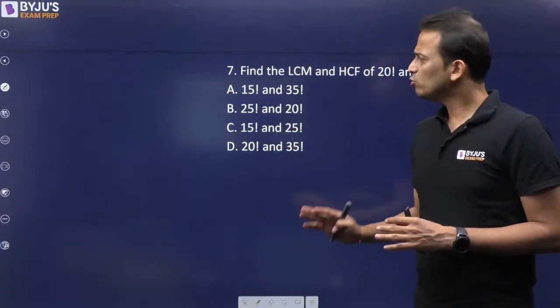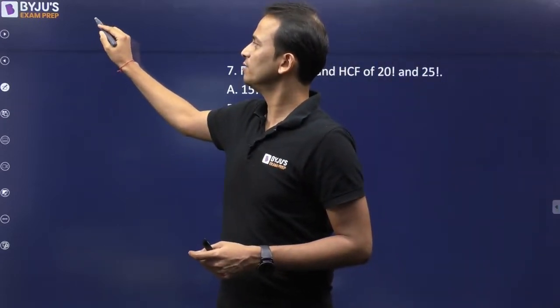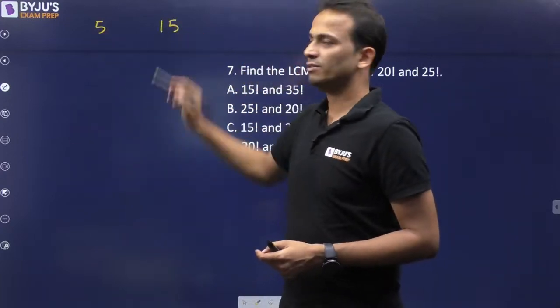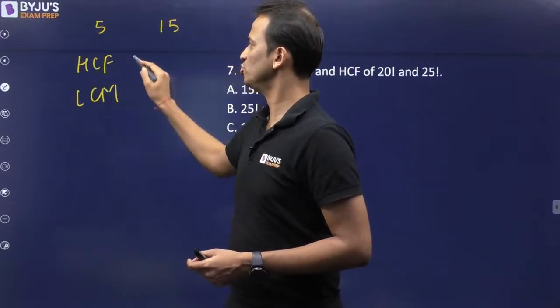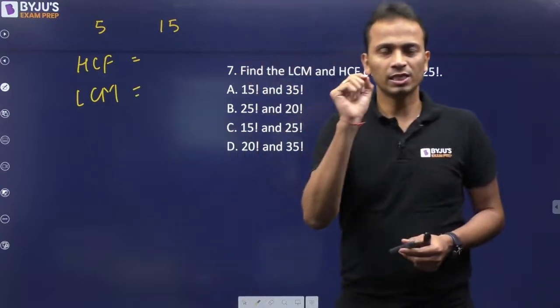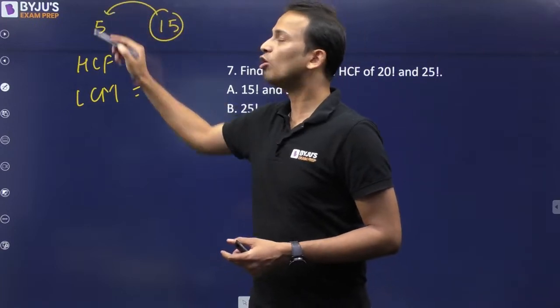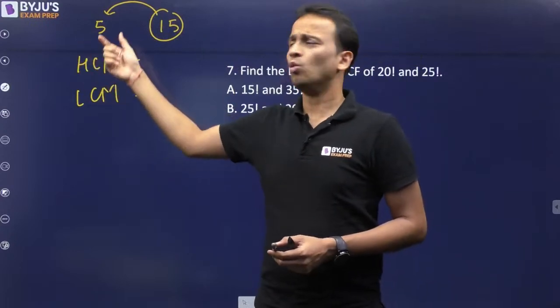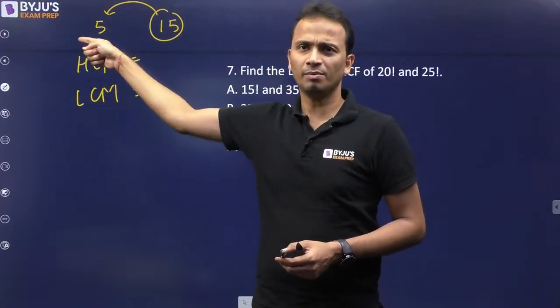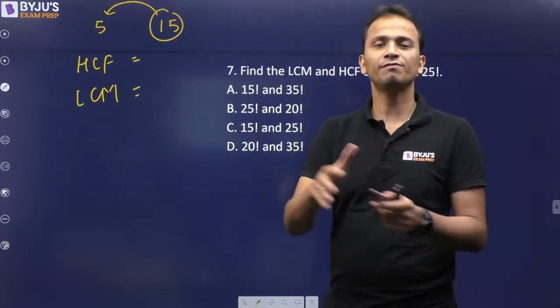Now, I'll explain you the logic behind this by taking an example. Let's say the first number is 5 and the second number is 15. What will be HCF of these 2 numbers and what will be LCM of these 2 numbers? Now, this is a specific thing. When one number is a multiple of the other number, 15 is a multiple of 5, or one number is the factor of the other number, 5 is the factor of 15. So 15 is a multiple of 5, 5 is a factor of 15.